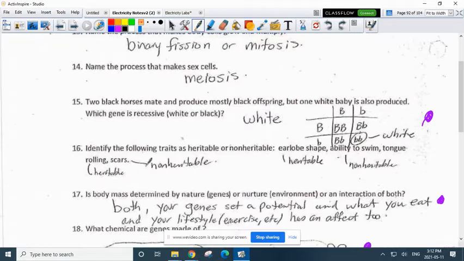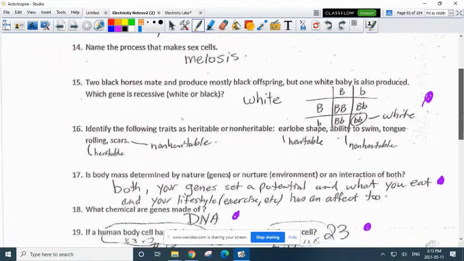You either can or you can't. Scars, not heritable. You pick those up as you go through life. Language, same thing. Language is not heritable. You actually have to learn to speak. If it was inheritable, it'd be hilarious. Kids would be born, they'd look up and say, hey, Mom, hey, Dad, how's it going? Well, no, that's not what happens. They usually go, wah, wah, right? Because you have to learn how to communicate.